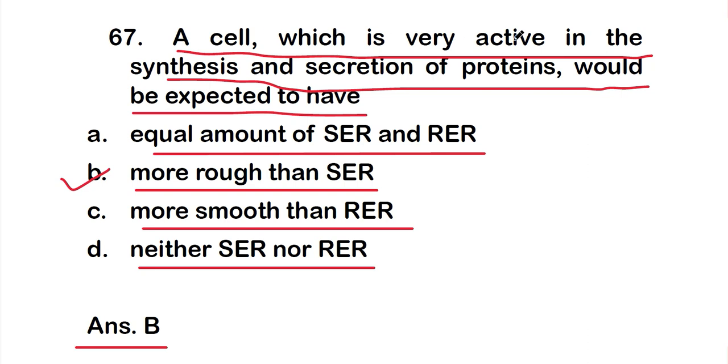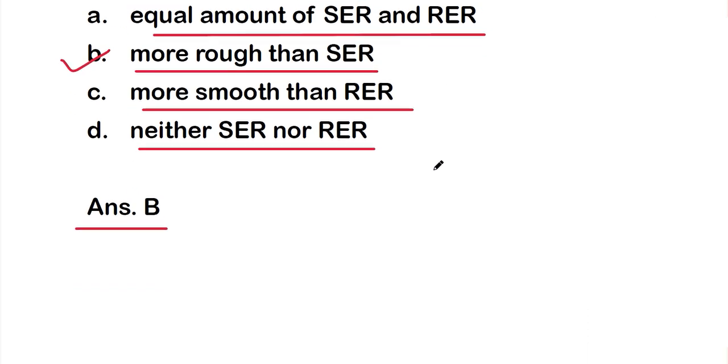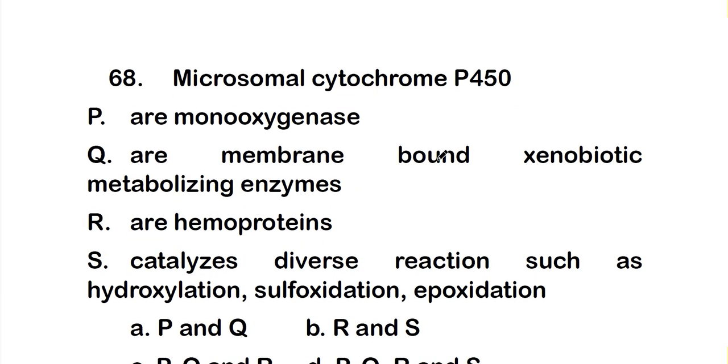So a cell which is very active in the synthesis and secretion of proteins would be expected to have more rough ER than smooth ER. Okay, so let's move on to question number 68.